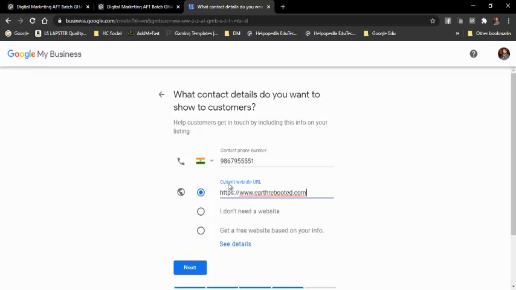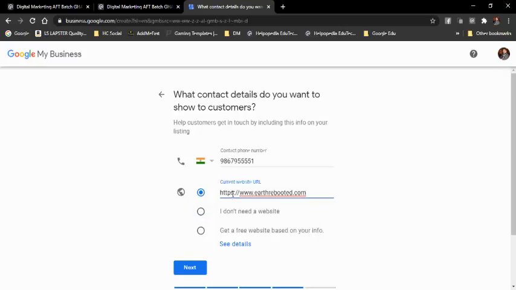Now say if I don't have a website, then what I can do is get a free website based on my information. Whatever information we provide, it will collect it, automatically create a website and give you the URL. We don't need to do anything. So I can select this. If people do not have a website, or if you don't require a website and just want to run the business on telephone, then you can select this, I don't need a website. So that is what you can do.